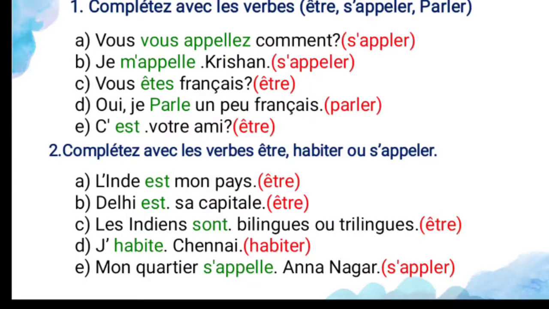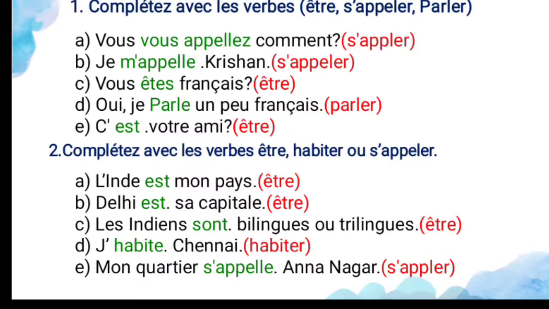And you have 3 exercises there. One is compléter avec les verbes. Certain verbs are there. One is the verb être, another is avoir, s'appeler, and the third is the verb parler. Être means to be, s'appeler means to call oneself, and parler means to speak.